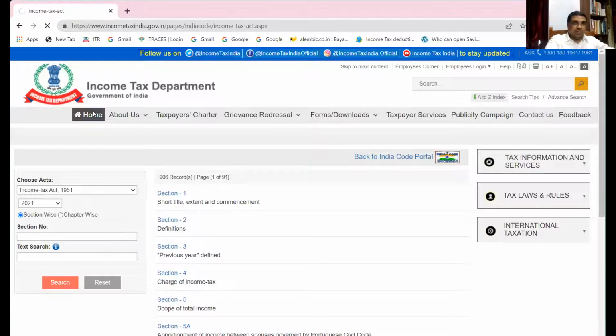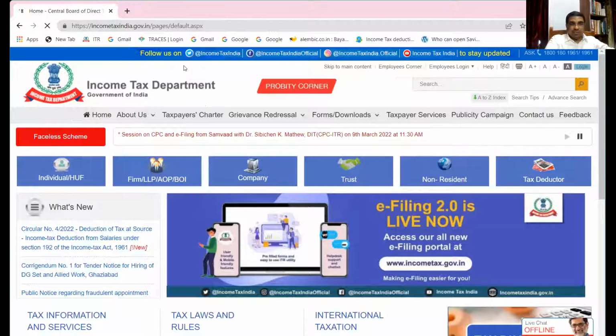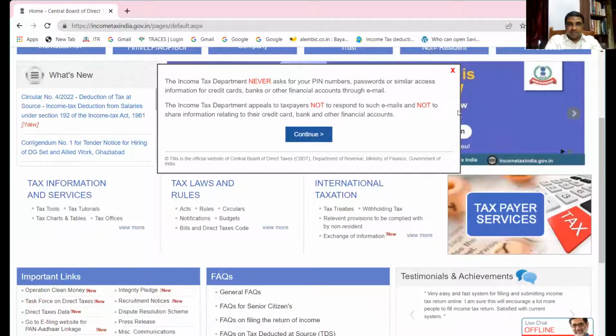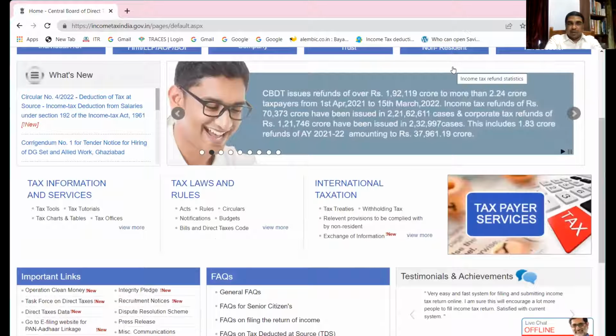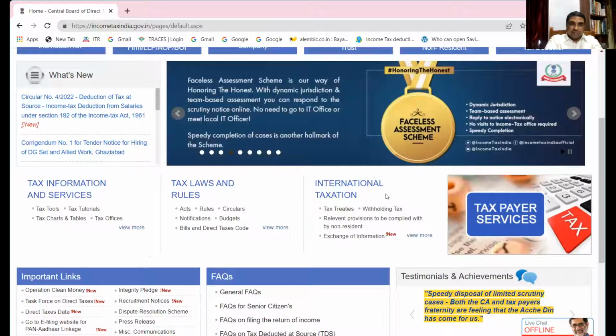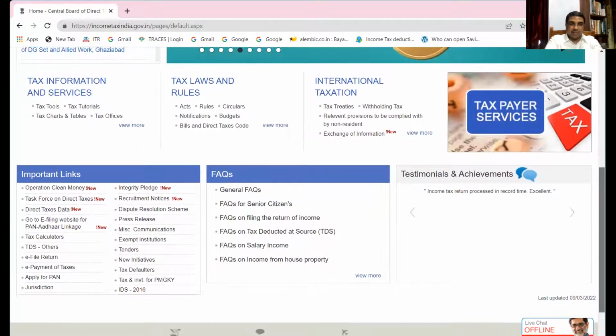So I'm sharing the screen with you right now. If you go to this site, you can find the home page. You are already aware that you can go to the Income Tax Act by clicking here. Acts, rules are also here. In appropriate time, we'll see how to read these rules. And Income Tax Rules 1962 is relevant for us.